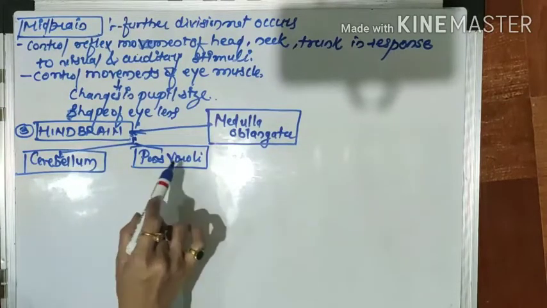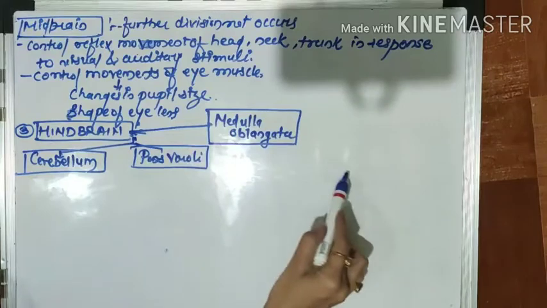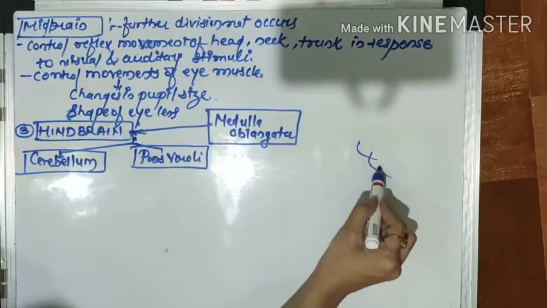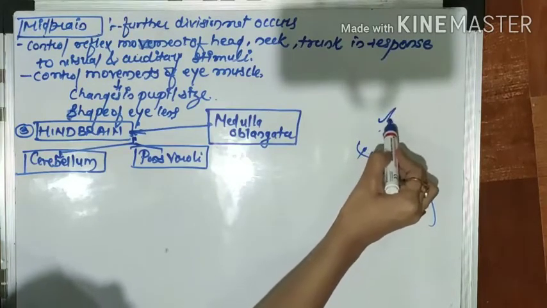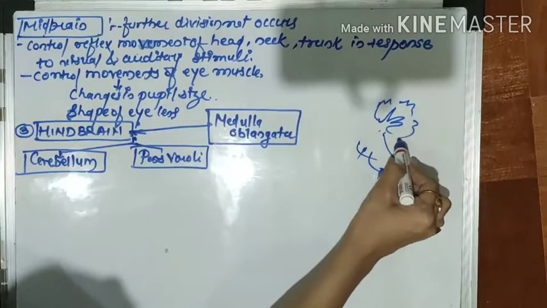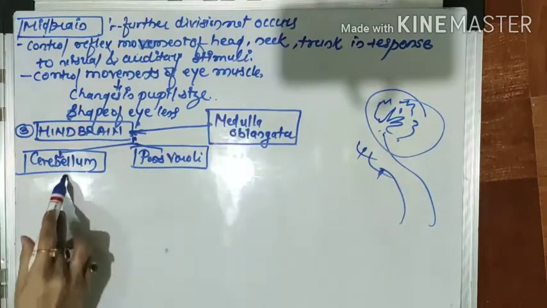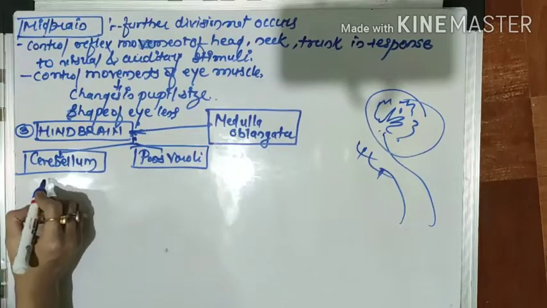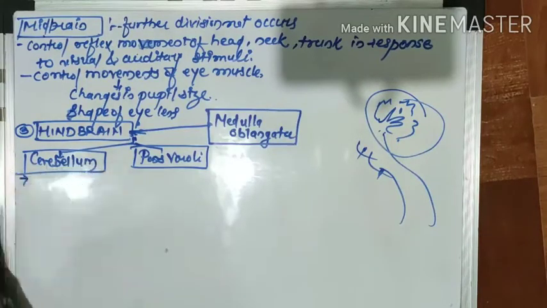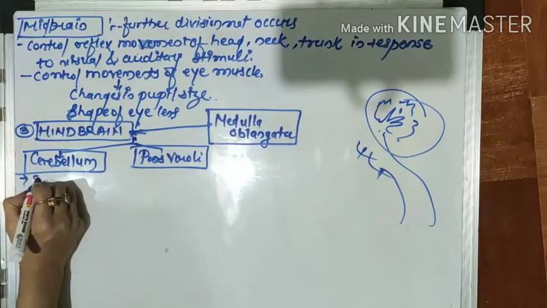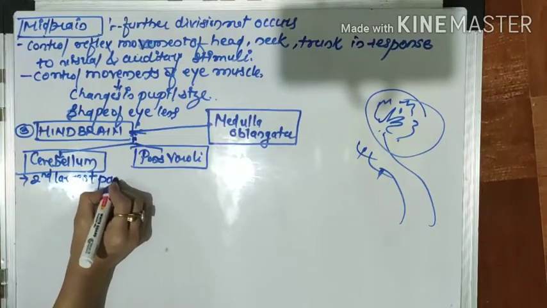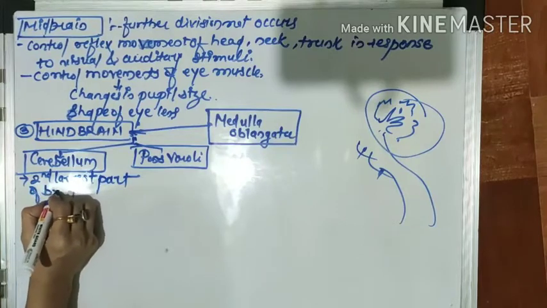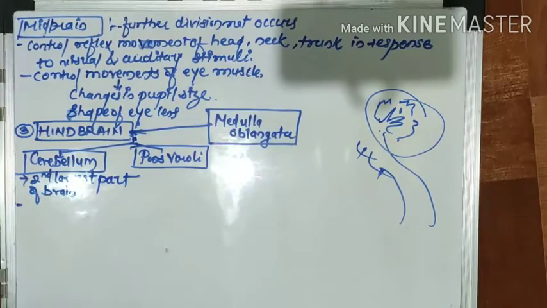That is called the cerebellum. You can see here the first is pons varolii, second is cerebellum, and here you can see this gobi ka phool, that is nothing but the cerebellum. Now we will start with what exactly the cerebellum is. The cerebellum is the second largest part of the brain.